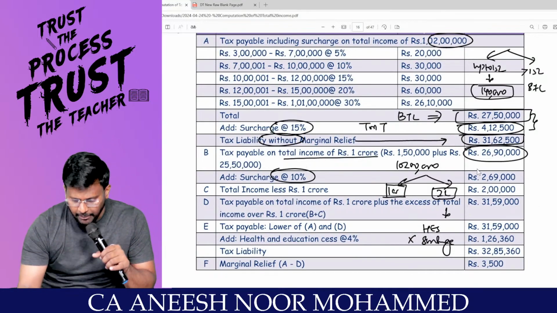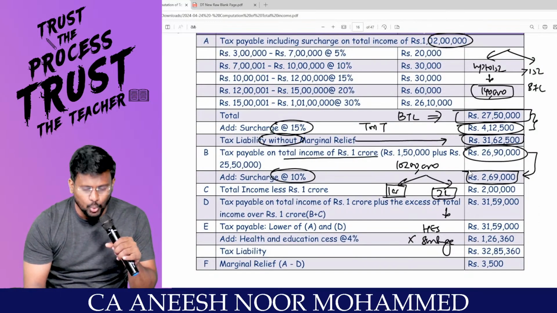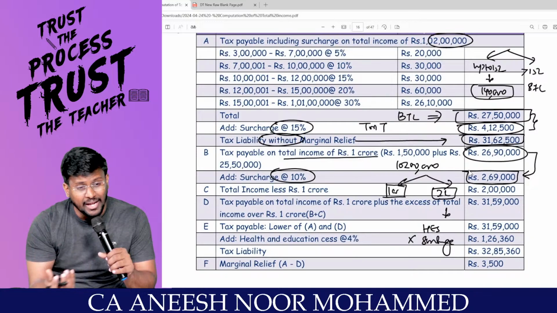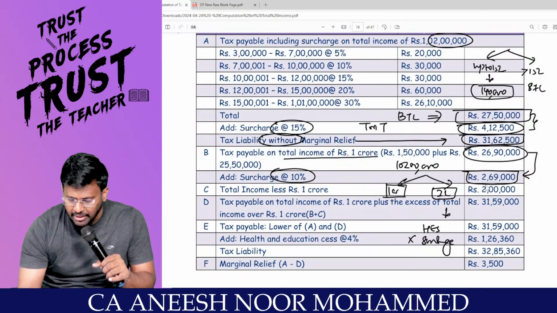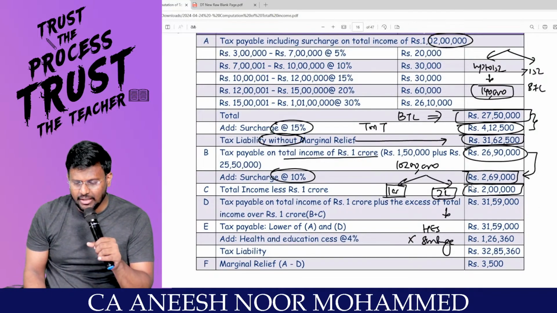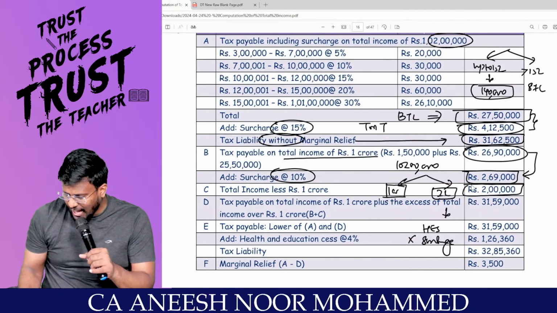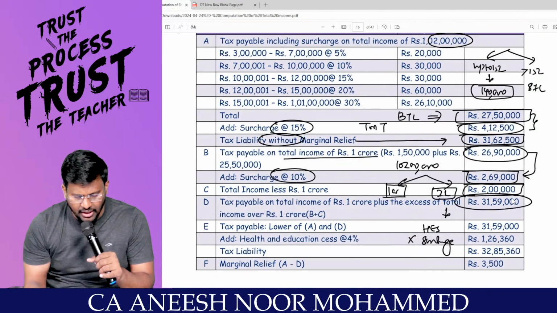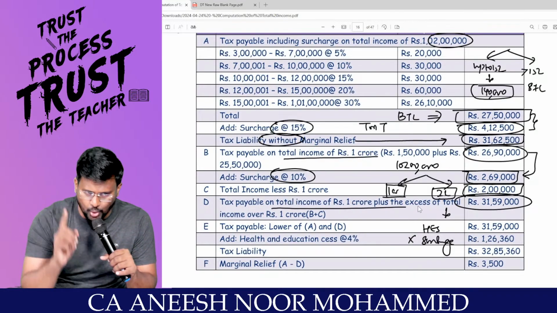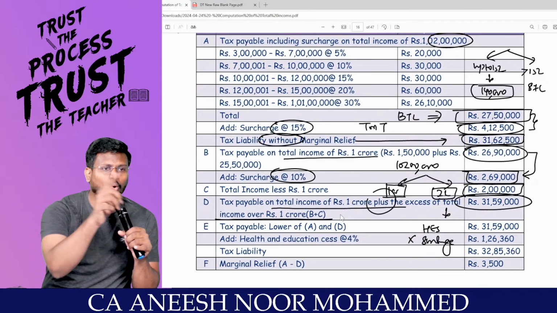Right? That means, sir, 26,90,000 into 10% comes to 2,69,000. And whatever income I have earned over and above the 1 crore, I am ready to offer to the government, which comes to how much lakh? 2 lakh. So calculator, 26,90,000 plus 2,69,000 plus 2 lakhs comes to 31,59,000 is the tax payable on total income of how much crore? 1 crore plus the excess of total income over 1 crore.